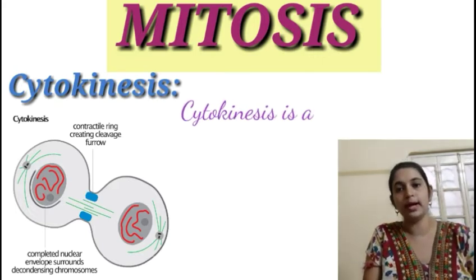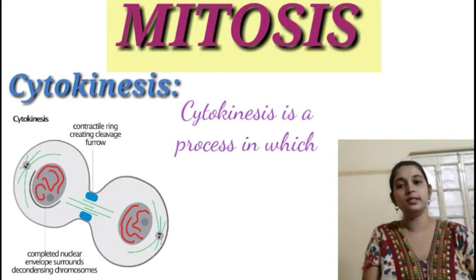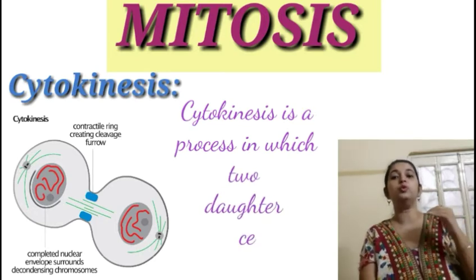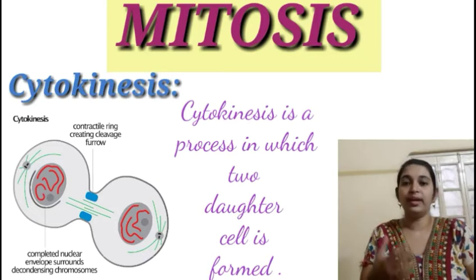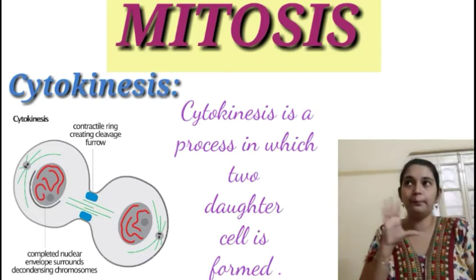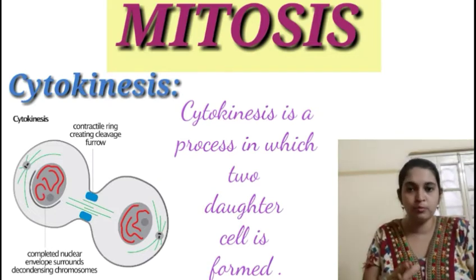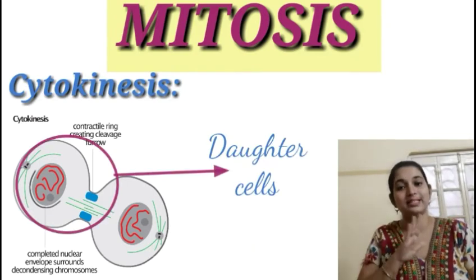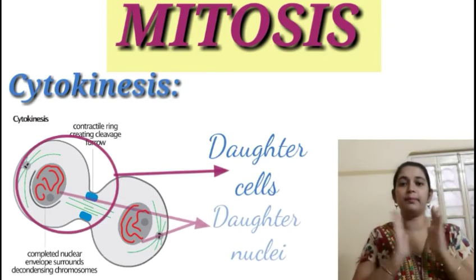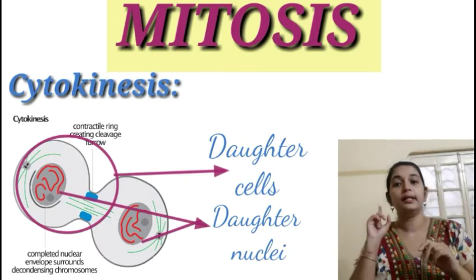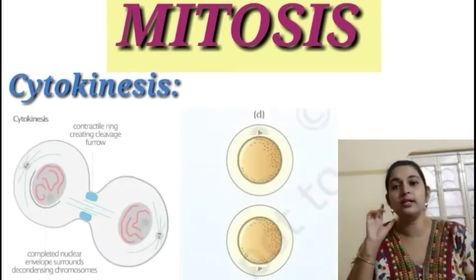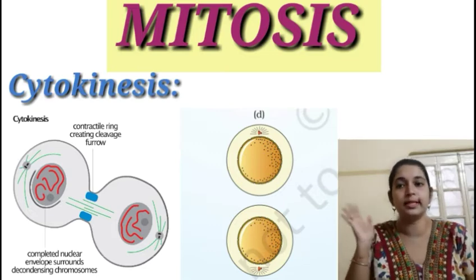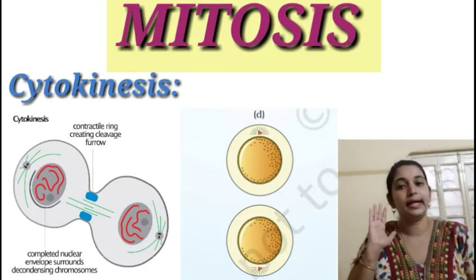Now what is cytokinesis? Cytokinesis is basically the formation of the 2 daughter cells which will be formed. Now we are ready with 2 complete sets of chromosomes or daughter nuclei which are exactly the same replicas of their parental generations, but these two sets of daughter nuclei are present in a single cell at this moment before the cell has entered into cytokinesis.